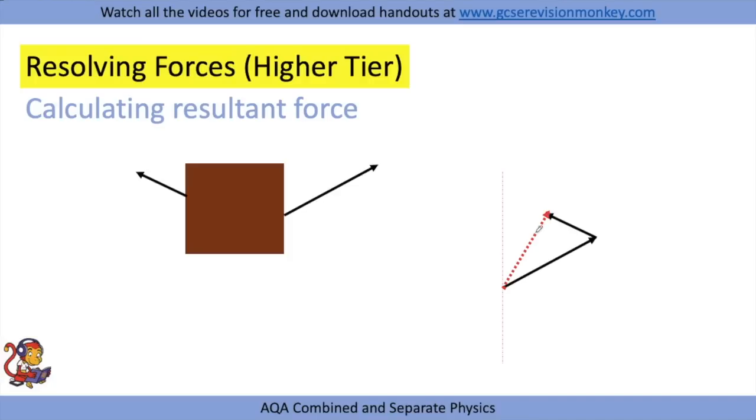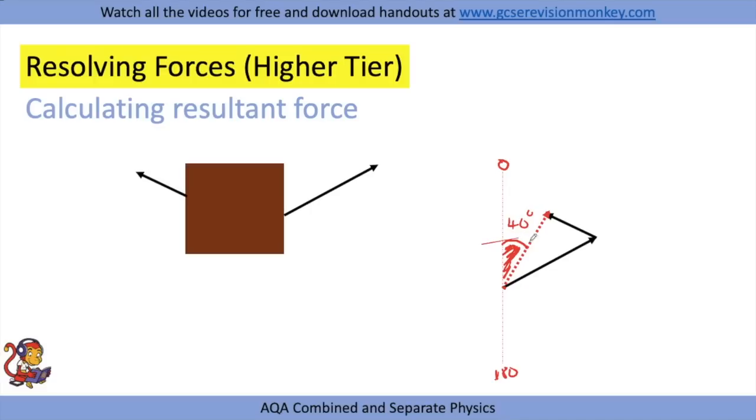You could then be asked to work out the direction of that resultant force. So if we put this vertical line here, you could measure the angle relating to 0 and 180 down here. You could measure that angle using a protractor. That's why you're asked to bring a protractor in the exam. And you could be asked to measure that, for example. So that could be around 40-ish degrees, but you'd need to do it accurately.